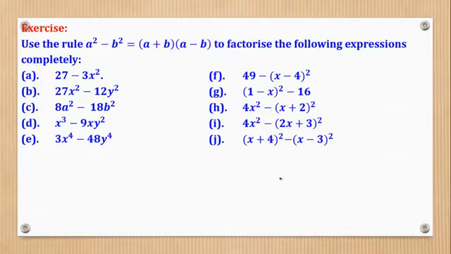So with that, I encourage you to also go through these questions so that you grasp the concept of difference of two squares factorization, because someday you'll need it in the math contest and also probably in the math Olympiad.